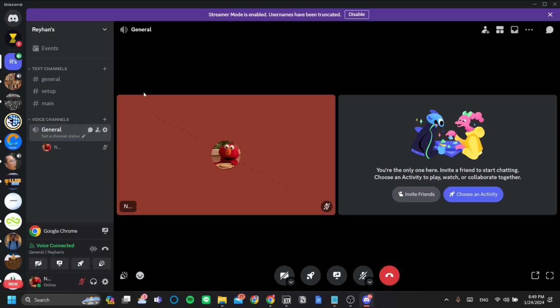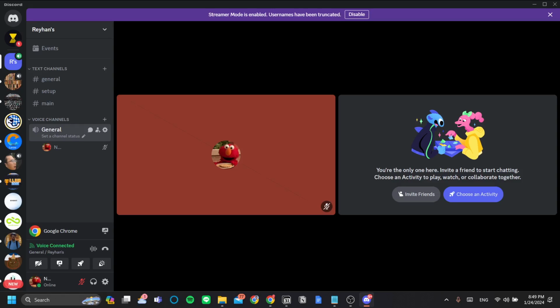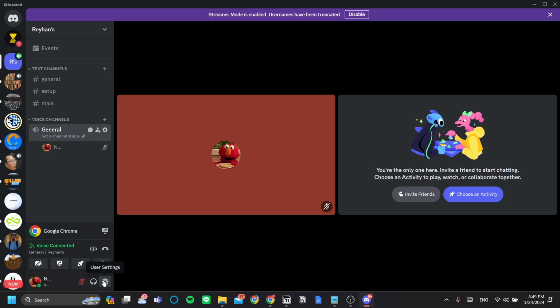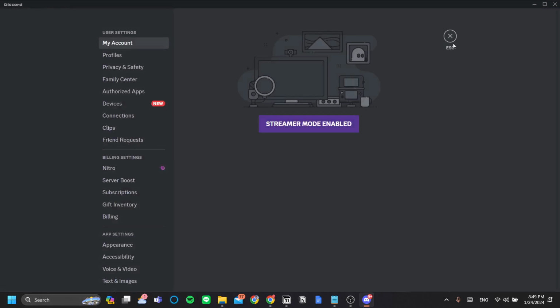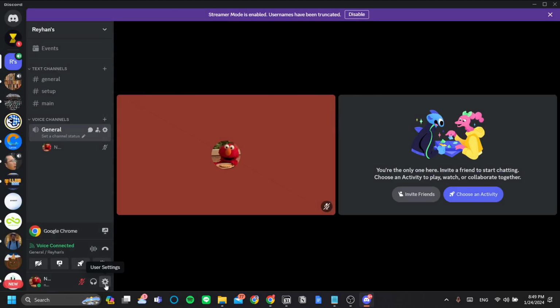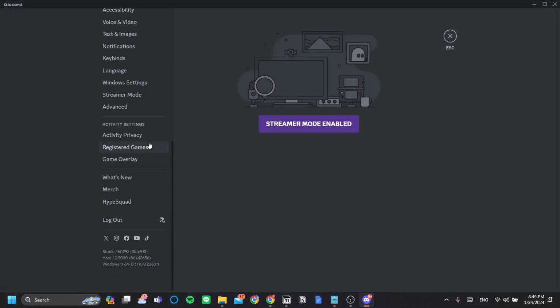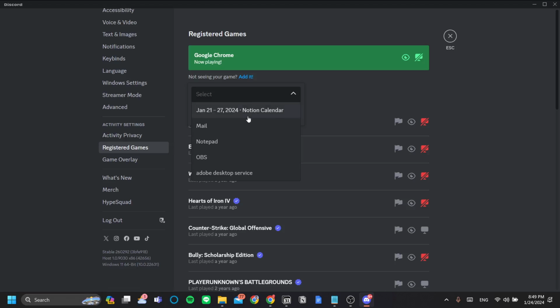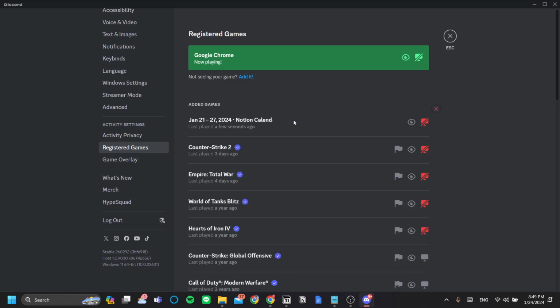So basically what we're going to do is register your app as a game and stream that app directly so it can have sound on it when you're streaming it. Okay, so go to settings here on the bottom left menu and go to registered games and add the app that you want to stream. In this case, let's use Notion Calendar.